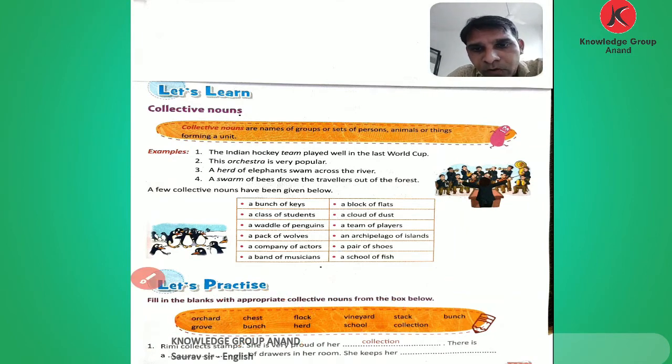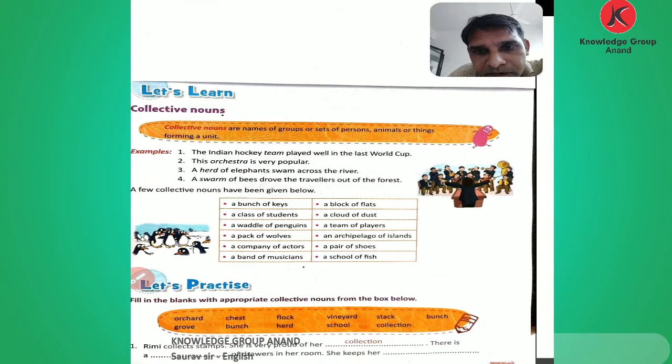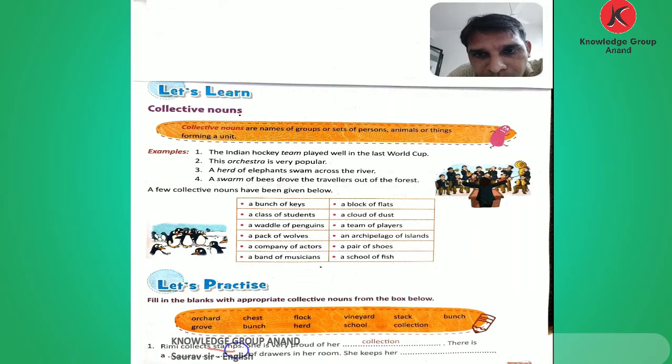So what we do is decide which word to use. Let's see. Here is the first example. Remy collects stamps. So these are stamps. There are so many stamps. What is the word for stamps? Collection. A collection of stamps. So she is very proud of her collection.